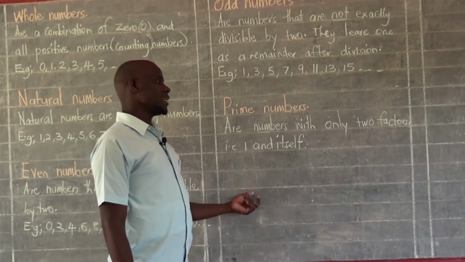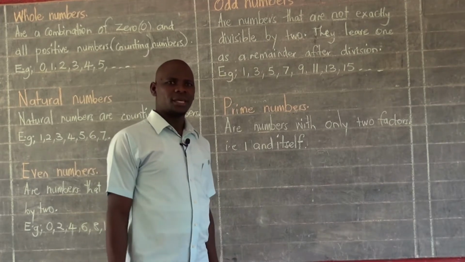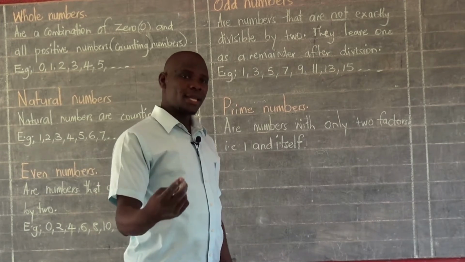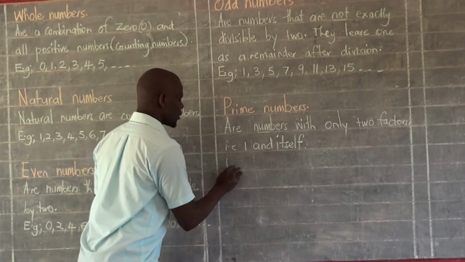That's what Deus has just told us, that any number which has got only 2 factors, and those 2 factors are already known. There is 1 and itself. We may look at some examples.